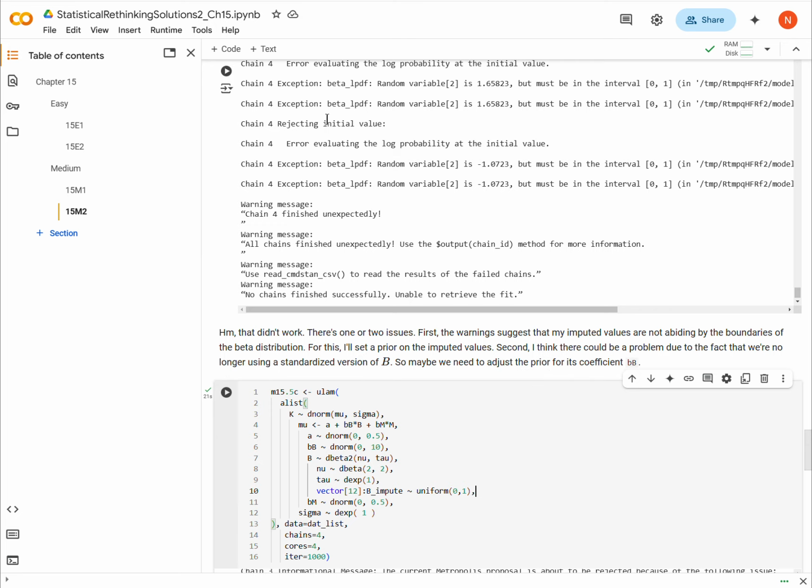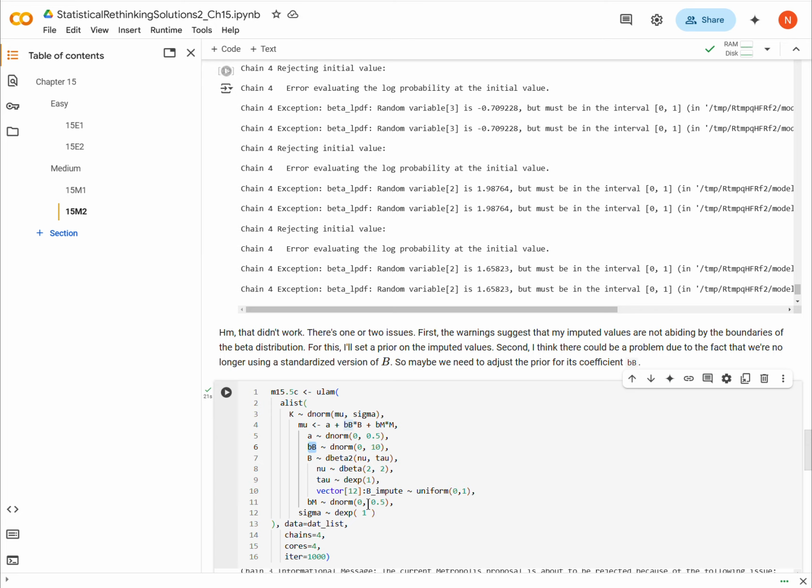The other thing that we'll do, and I don't know if this is a problem or not, is that the beta coefficient for B in the chapter model was established for a standardized variable.